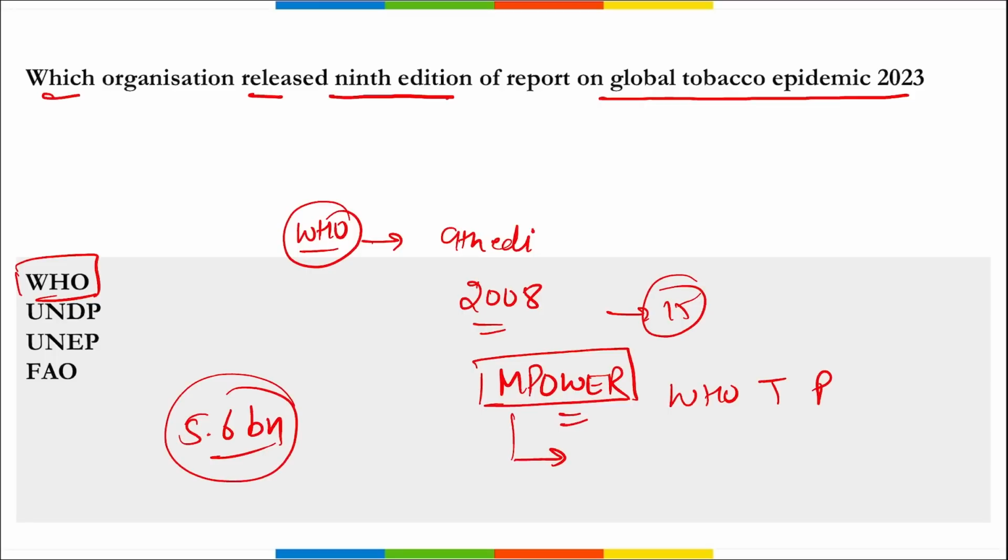Correct. Until now it was only achieved by Brazil and Turkey, but now it is Mauritius and Netherlands that have achieved the best practice level in all MPOWER measures. Correct. And remember, it is your Mauritius.